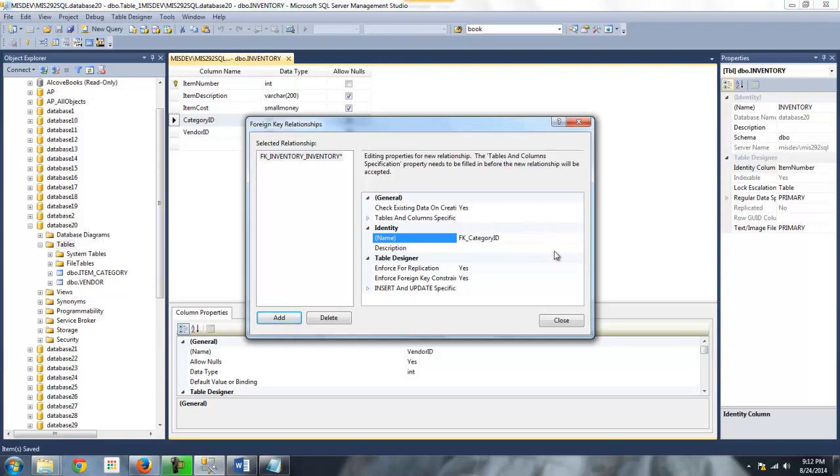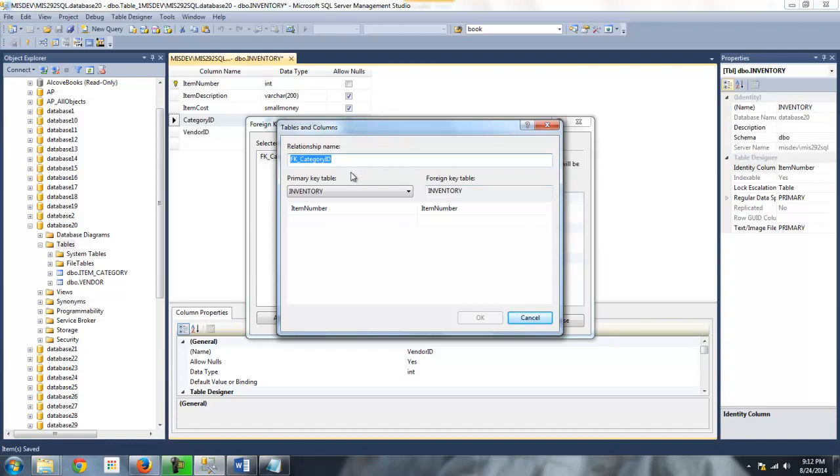Okay. And then, do you see me here? I'm going to click on this area where it says Tables and Columns Specification, and then you have this button. Let's click it, okay? So it's saying, the primary key table, or the table in which category ID is the primary key, is the item category table, okay? And then I come down here, I pull it down, it's category ID. So that side is set up.